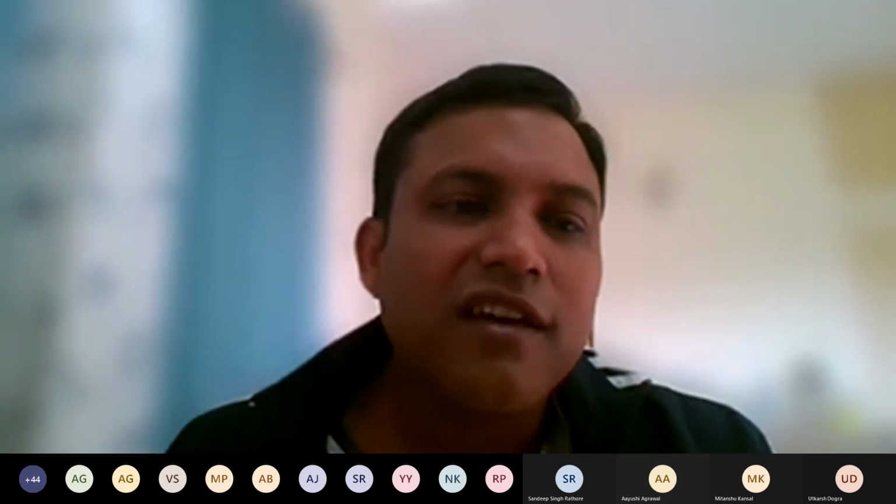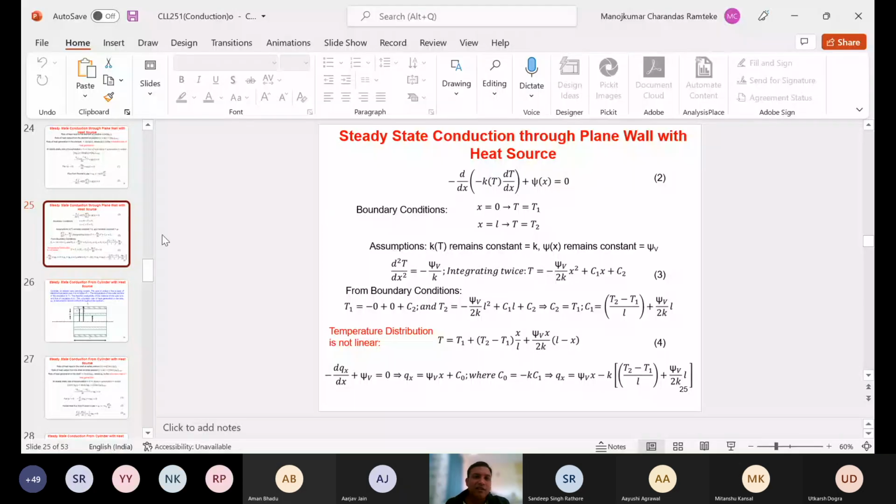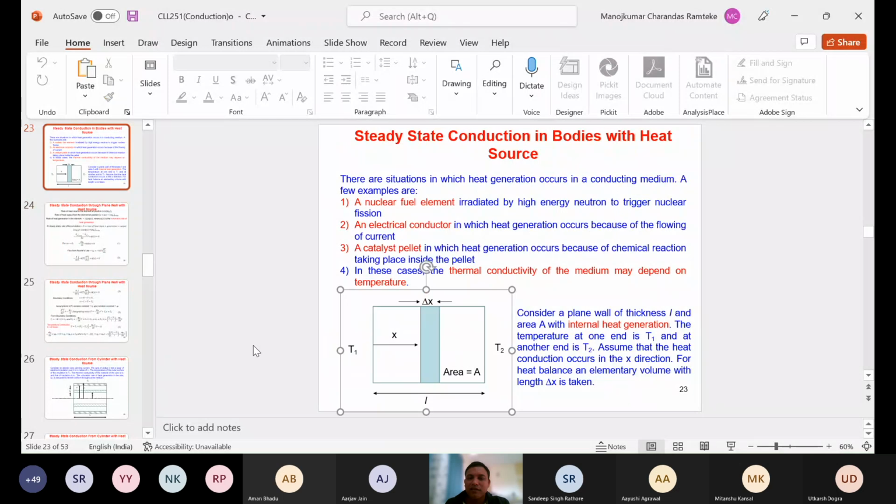So see, this was the situation given in the slides, isn't it? So temperature T1 here and temperature T2 here were both different for the case which we have studied in the class. But in the question given in the problem, this temperature T1 and T2 were both the same. This was ambient here, isn't it?